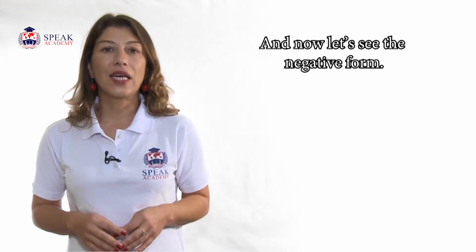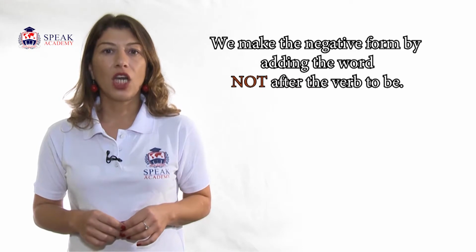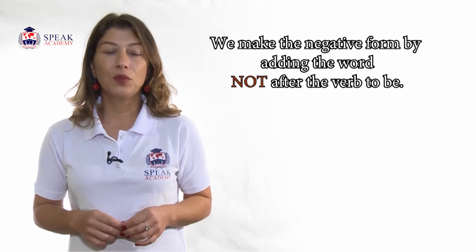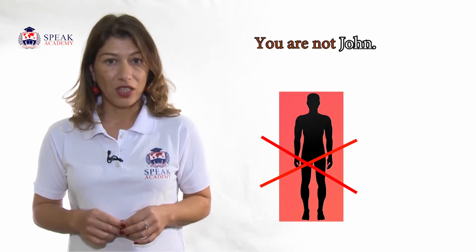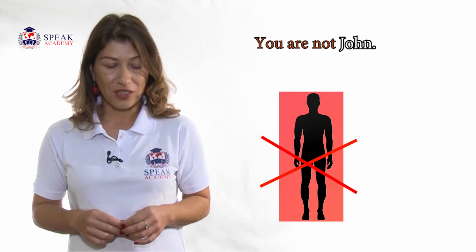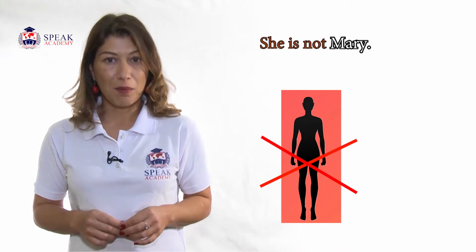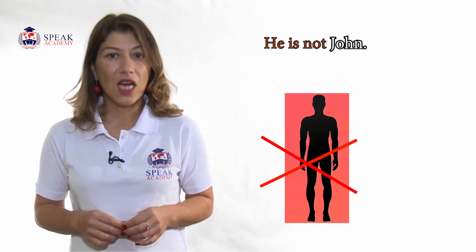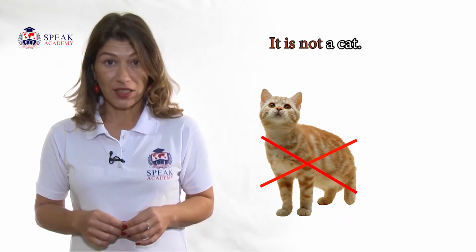And now let's see the negative form. We make the negative form by putting the word not after the verb to be. For example, I'm not Mary. You are not John. She is not Mary. He is not John. It is not a cat.